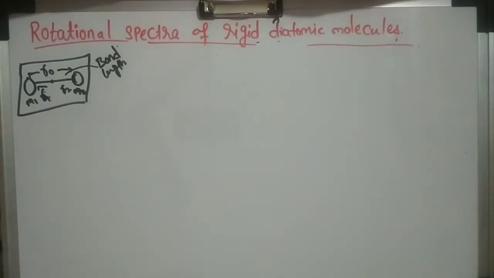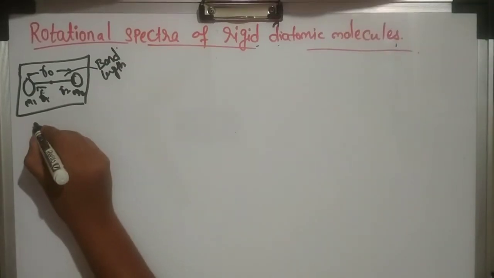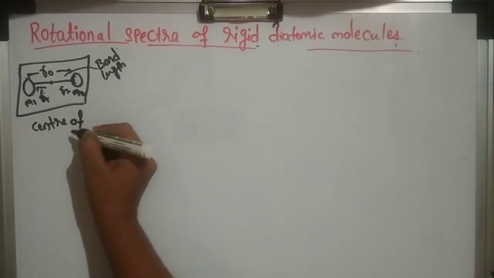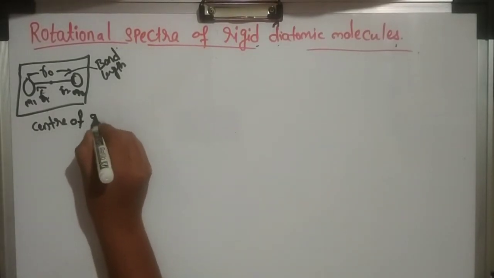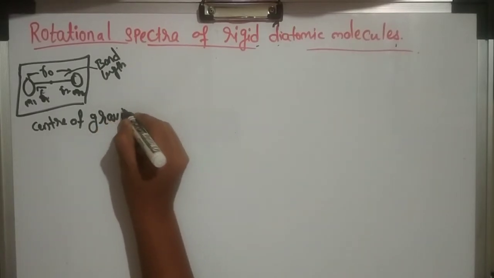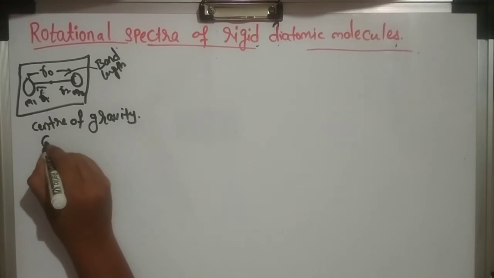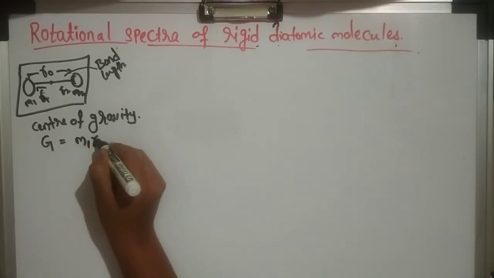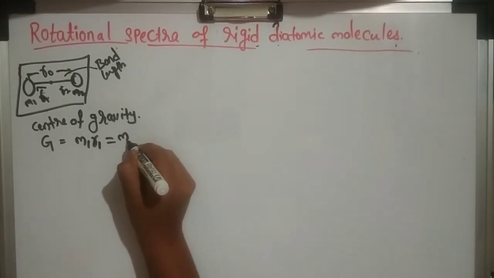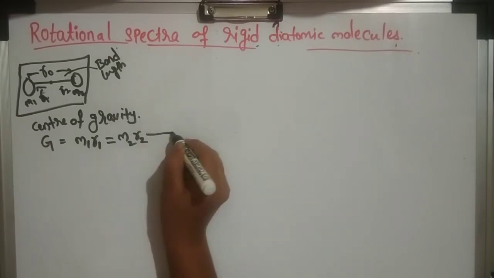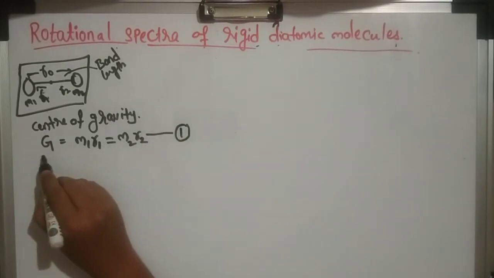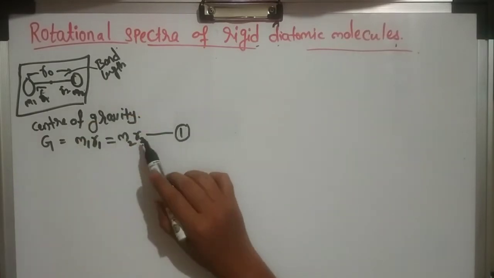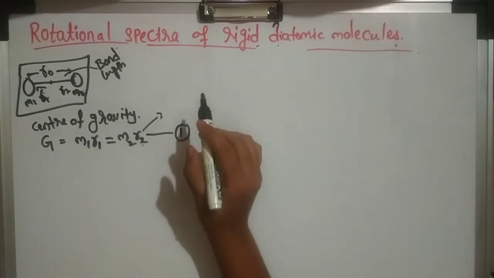We will denote the center of gravity with G. That is, m1 r1 will be equal to m2 r2. We will write this as equation 1. So what is the center of gravity condition here? m1 r1 equals m2 r2, because we have two masses. This will be our main condition, the prime condition.